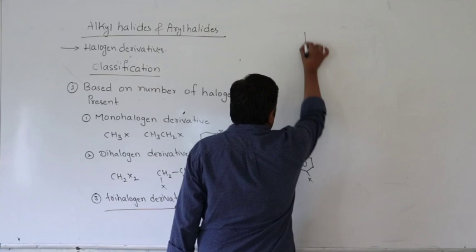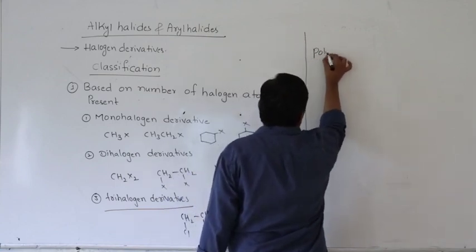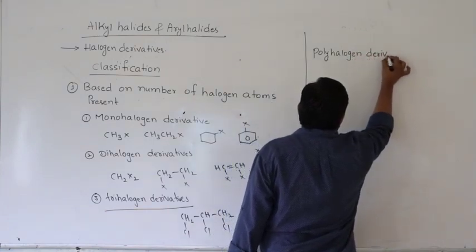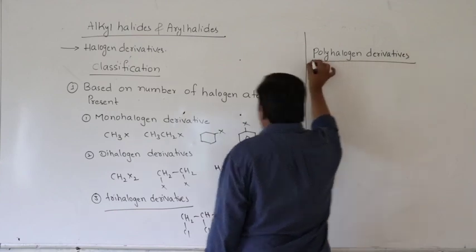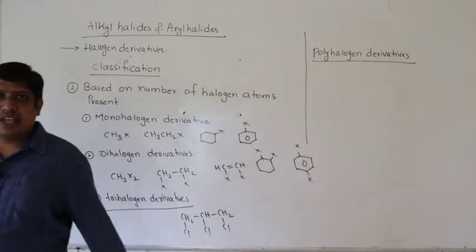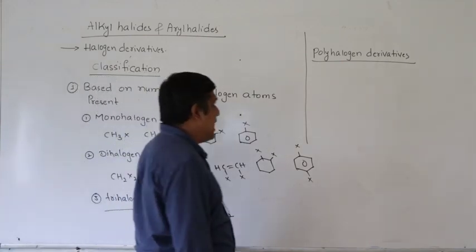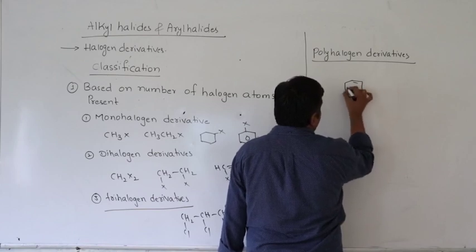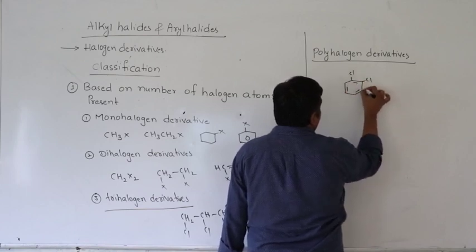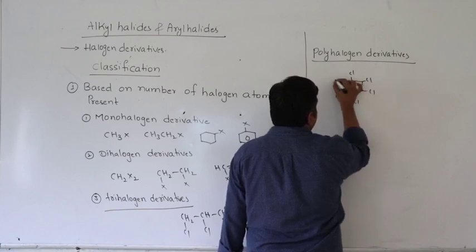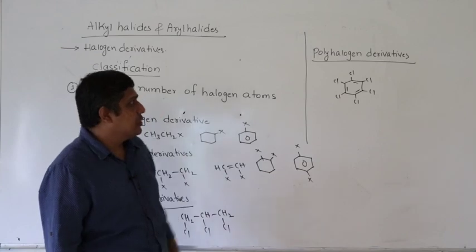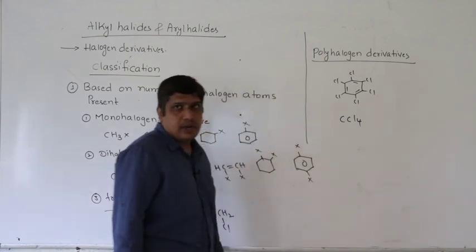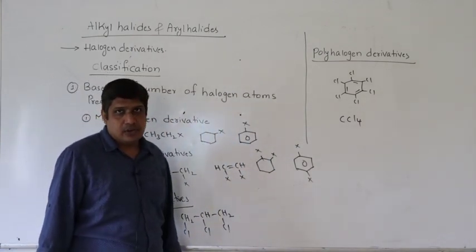We call it a polyhalogen derivative. Here the molecule contains more than three halogen atoms. For example, I am taking benzene here with chlorines, benzene hexachloride, or you can take CCl4, where four halogens are present on carbon. All these are polyhalogen derivatives.